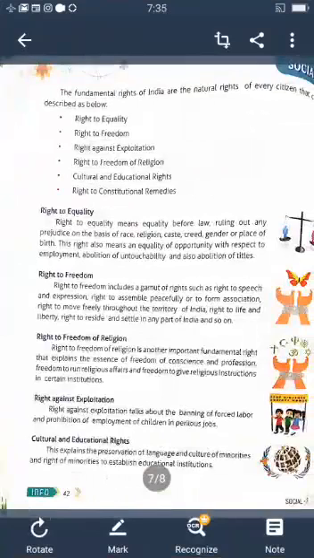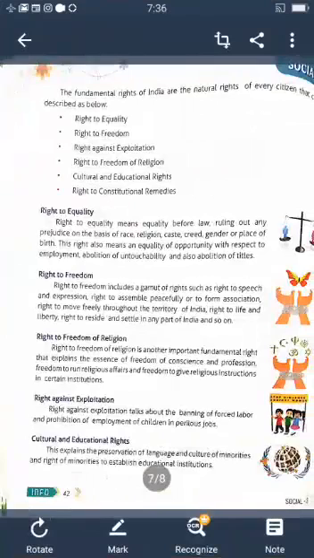It cannot be restricted. All are equal before the law. Nobody is above the law. All deserve equal protection; these are the aspects included in right to equality. Understood? Right to equality is one of the fundamental rights.